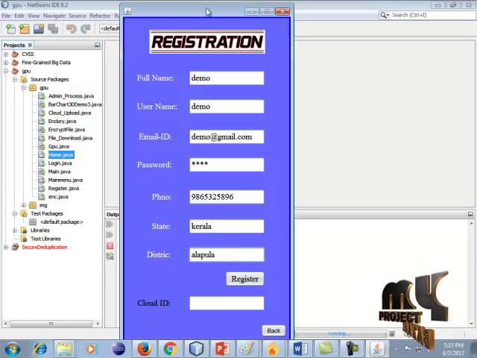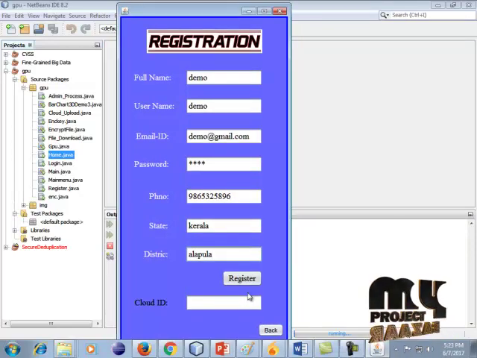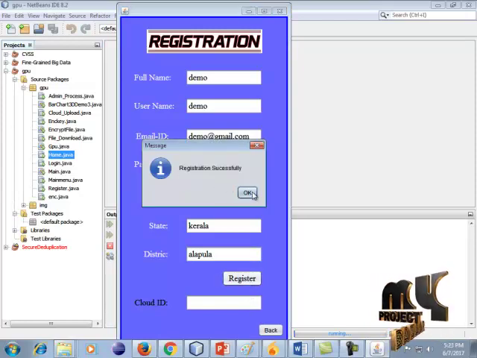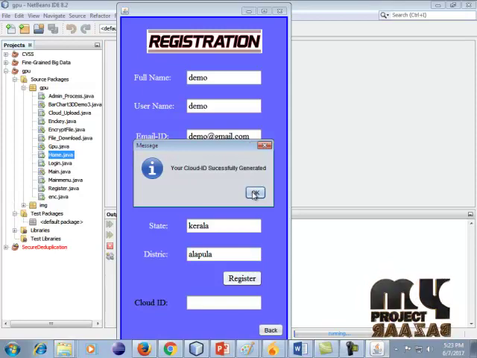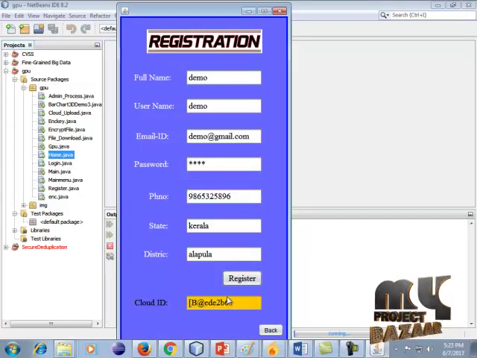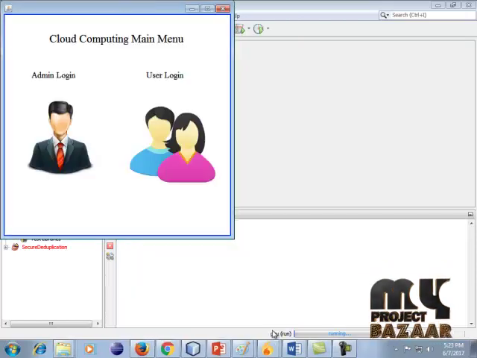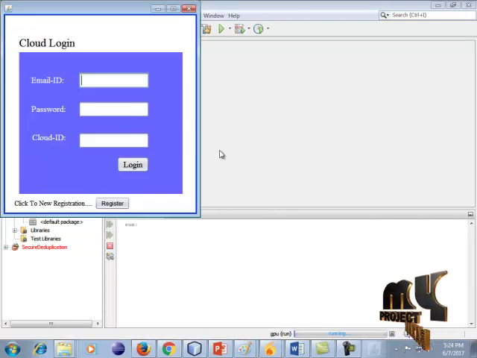So all of the information can be registered in this process. Click this register button, so our details can be successfully registered and stored on this cloud server. The cloud gives an ID for this process, so it is our project cloud ID. Copy this cloud ID, and next go to this cloud login.